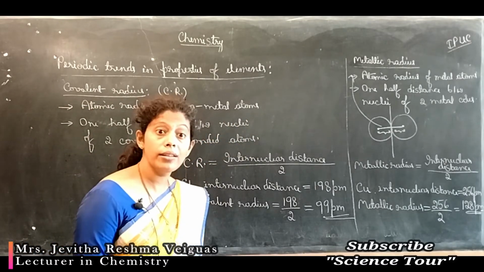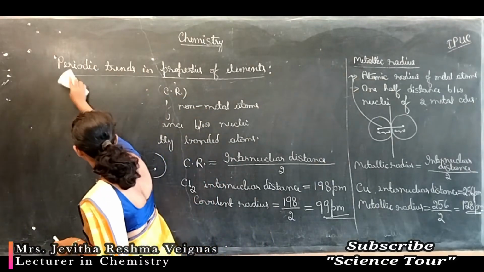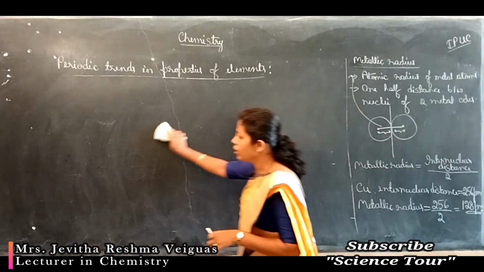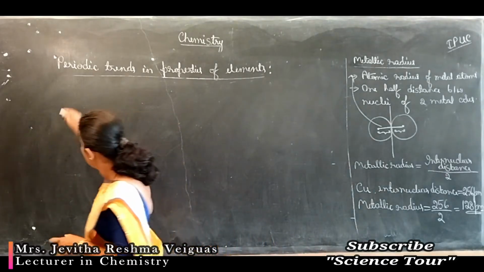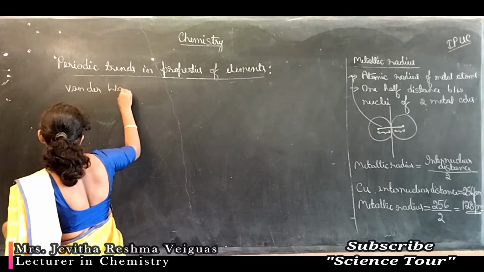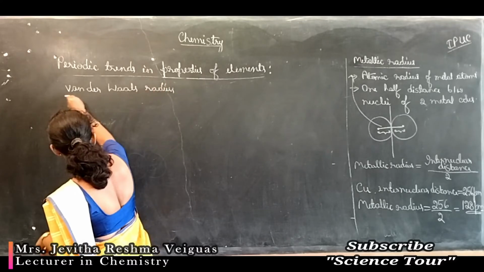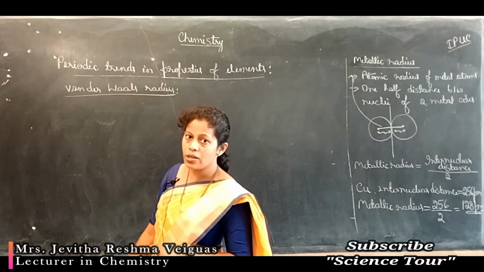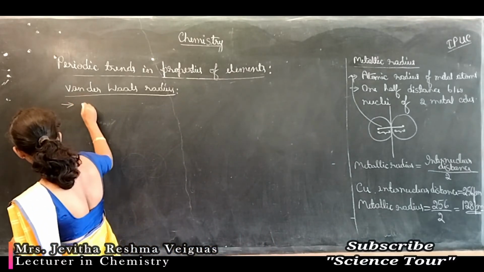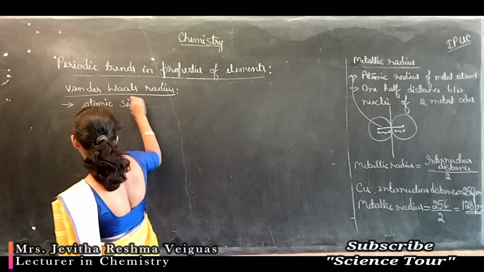I've told you about another term, that is van der Waals radius. So let's learn about van der Waals radius. This van der Waals radius is the radius for the atomic size of the noble gases or inert gases. So this represents the atomic size of noble gases.